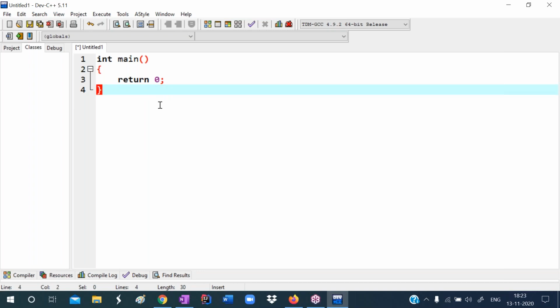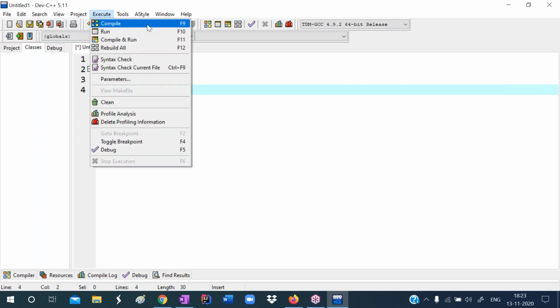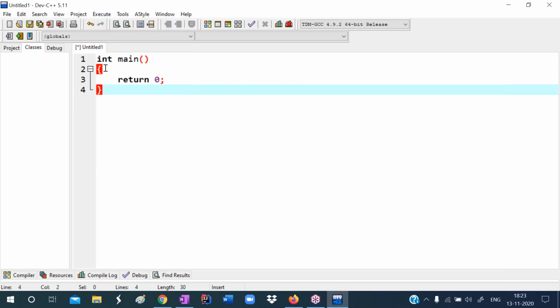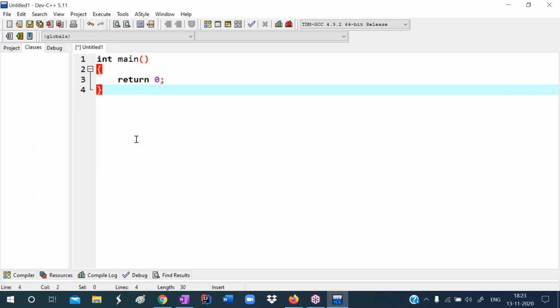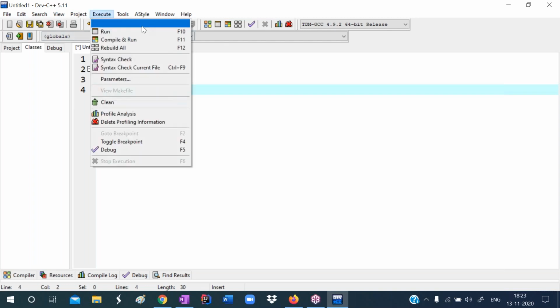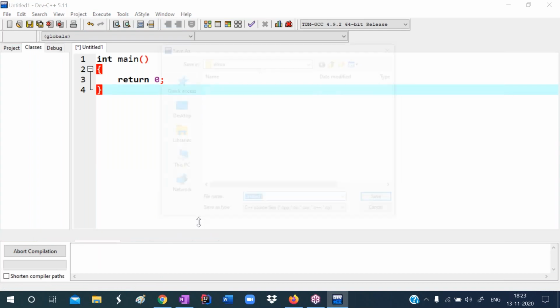Okay, we write it like this. Now, what will happen if we compile and run it? After writing the C program, first we open the IDE, then we write the C program, then we compile it. Go to the Execute menu, where the Compile option is. Observe, this program is in a high level language. The computer cannot understand it, so we compile it. The shortcut for compile is F9.